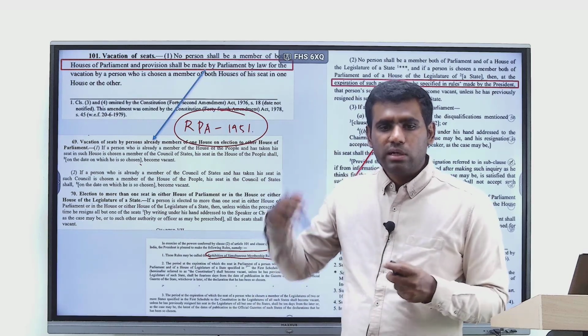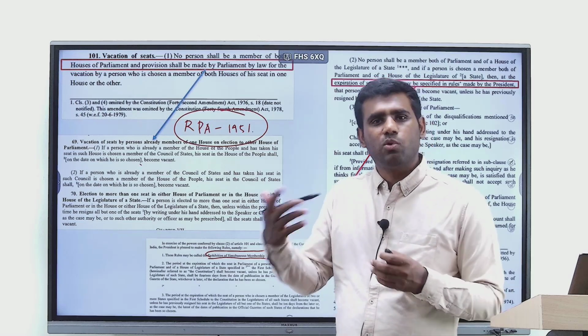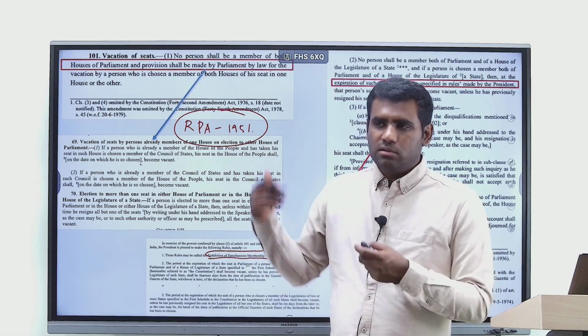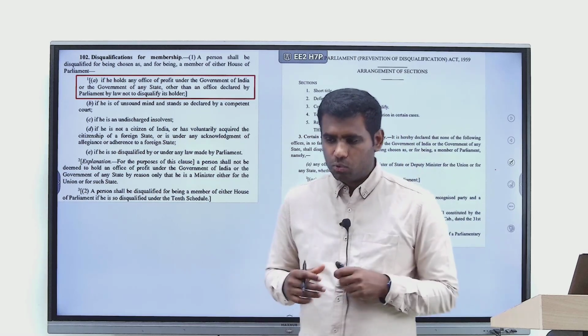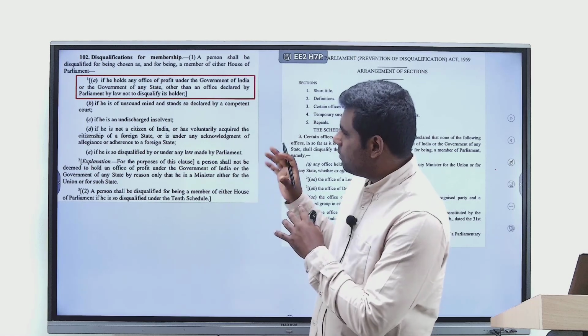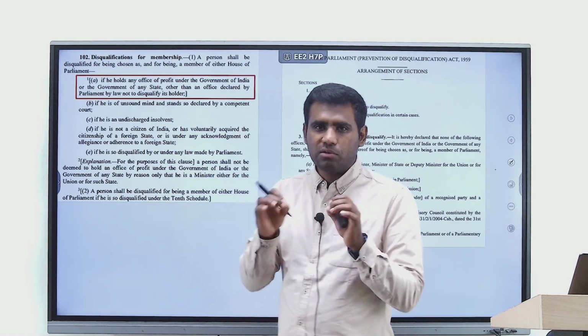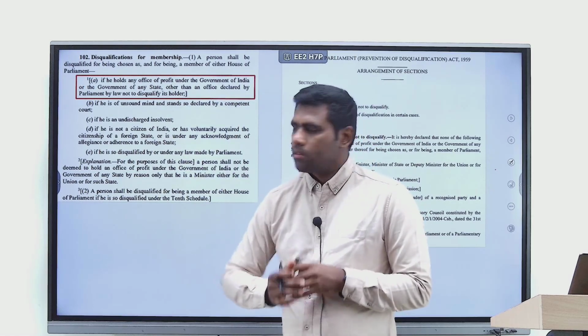Now let's move on to the next aspect, which is about how vacancy arises because of disqualifications. Let's have a look at that. Article 102 talks about different grounds of disqualification. Without going too deep into each one of these grounds, let me tell you what is the specific nuance that you have to know here.